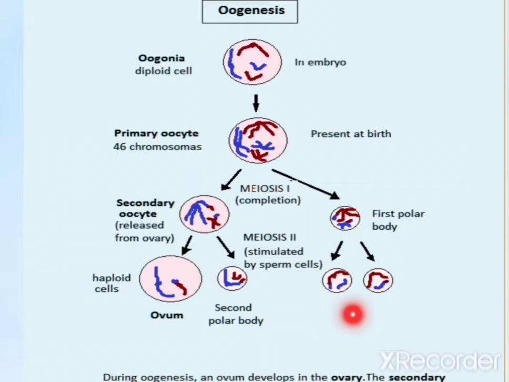These 3 polar bodies will undergo degeneration; only one will remain. The completion and formation of the ovum is completed only by the entry of sperm, which finishes meiosis 2. Okay children.